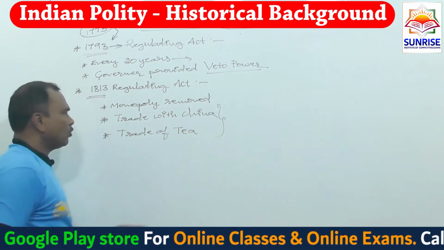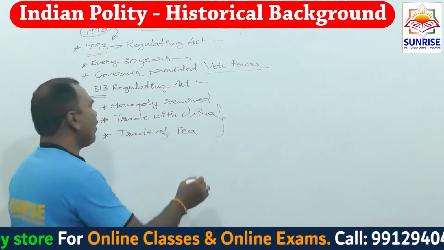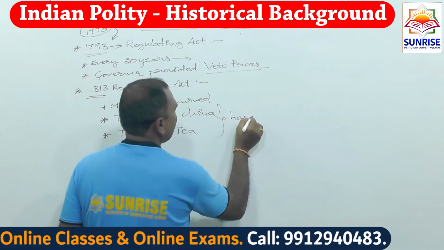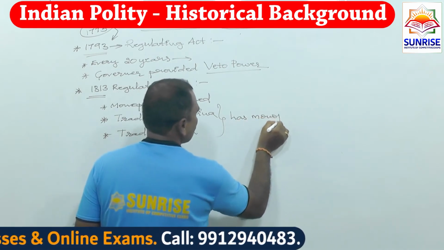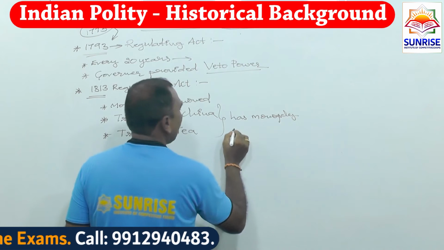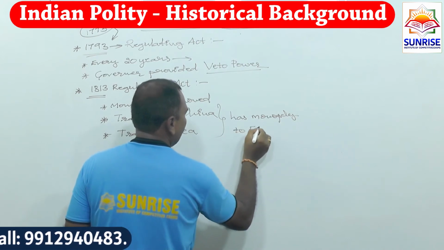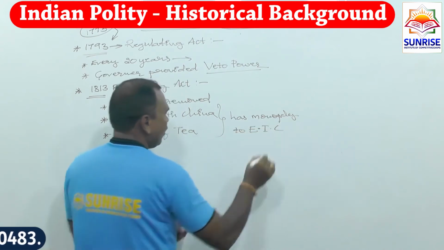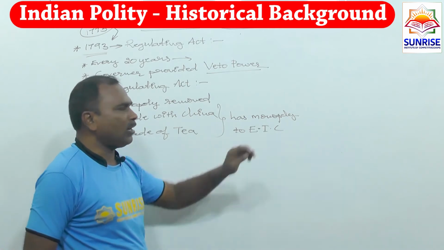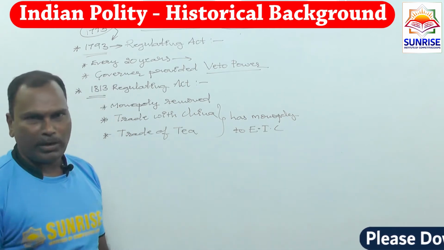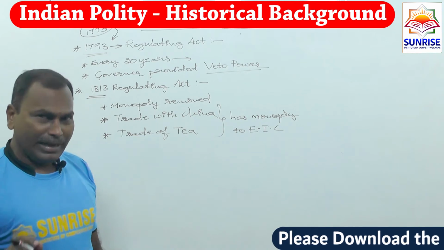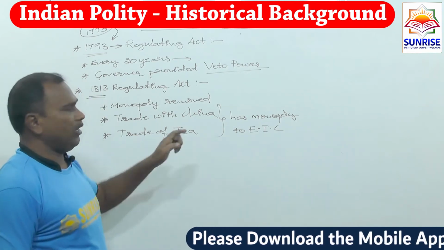These two had monopoly for the East India Company. EIC, East India Company, has the monopoly only on trade with China and trade of tea.